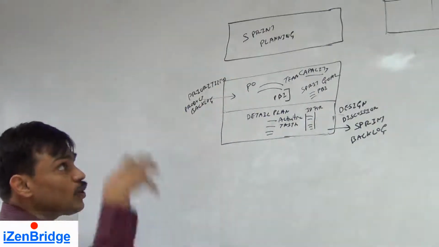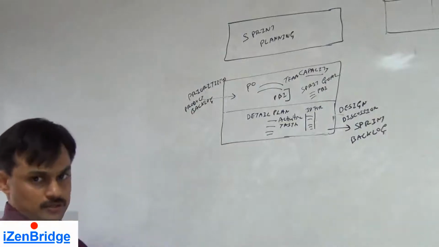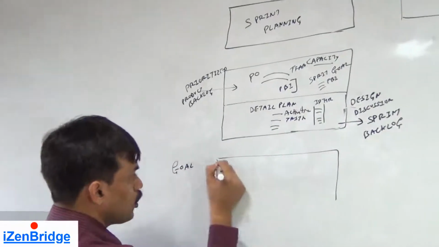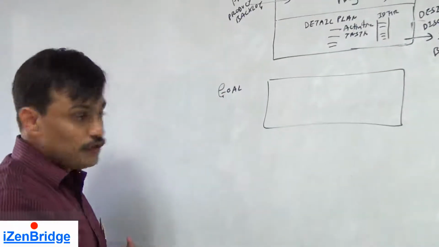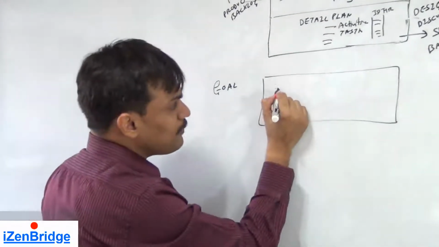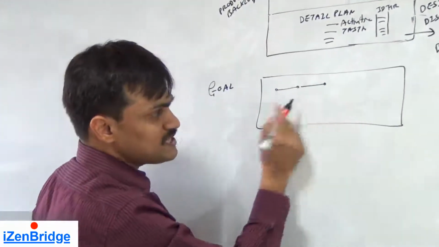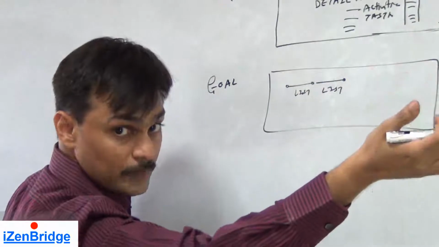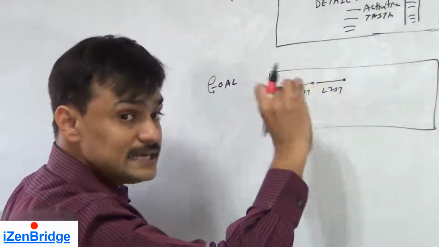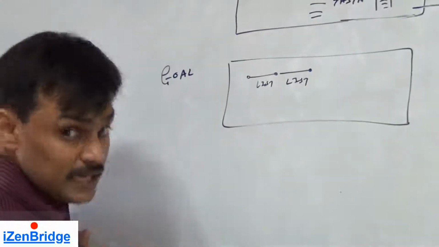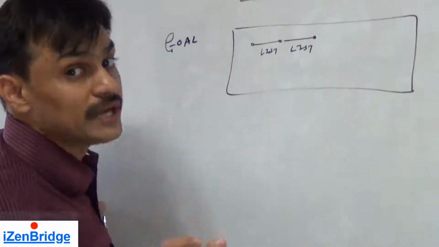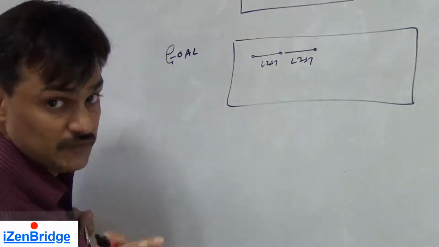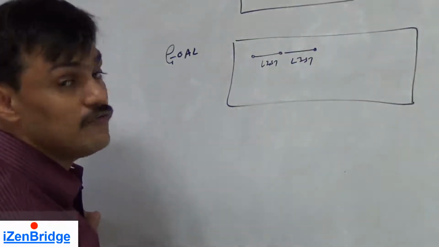Now, what is the goal of this planning meeting? Why do we do it? Since we work on rolling wave planning, we don't plan upfront. Whatever we make initially is a release level plan, which is a tentative list of features we think we would be able to develop in upcoming iterations. But we don't create detailed engineering activities for the project in the beginning. Once we reach a particular iteration, that is the right time to identify the required engineering activity for a given item, and at that time we make a plan.